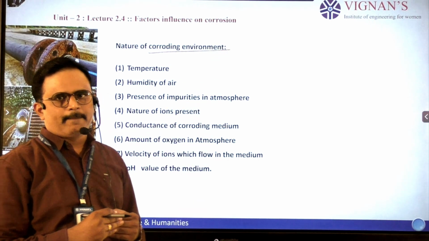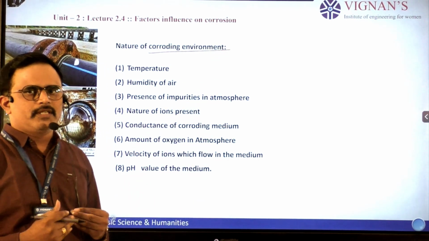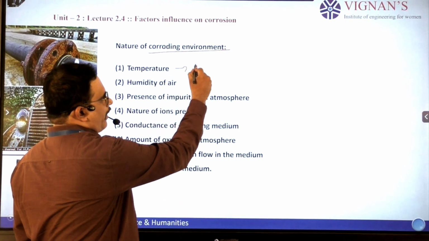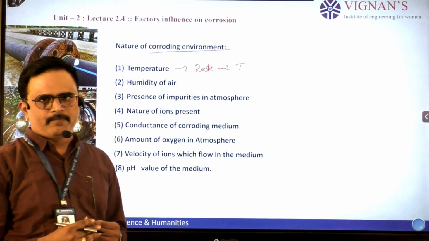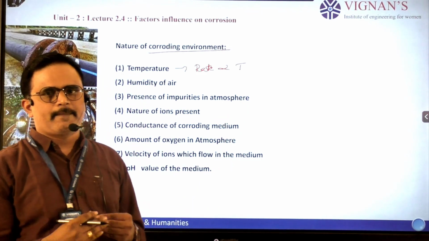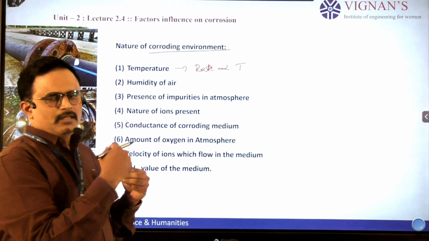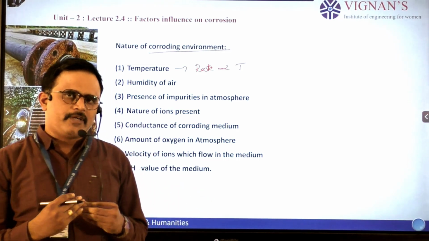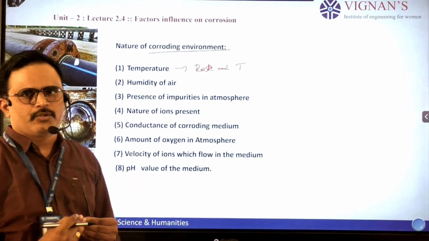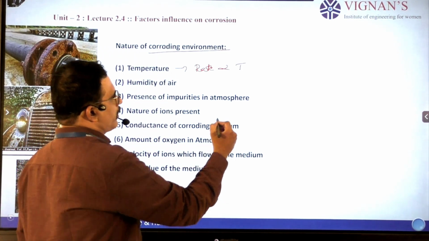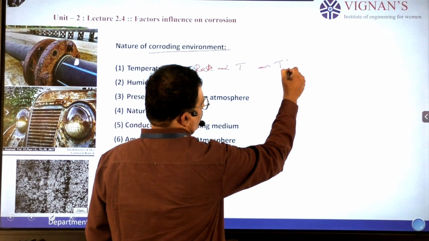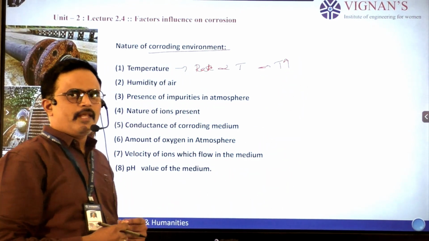The first point is temperature. As all of you know that the rate of a reaction is directly proportional to the temperature of the reaction. That means the rate increases when we increase the temperature. Corrosion is also one type of reaction, that is the oxidation reaction. So when temperature increases, corrosion increases. So in this case we understand that as temperature increases, corrosion also increases.